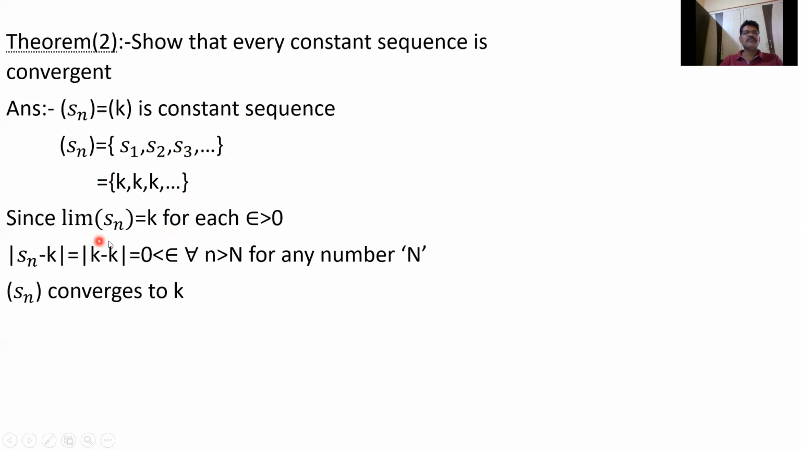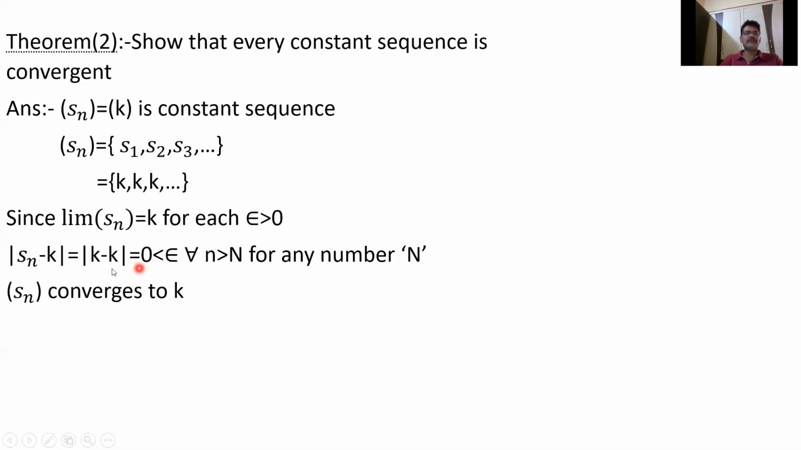Now we have to show the limit of Sn equals k. For this, let epsilon be greater than 0. Mod Sn minus k is mod of k minus k. This is 0, which is less than epsilon for all n greater than N. So it does not depend on capital N, whatever it may be.